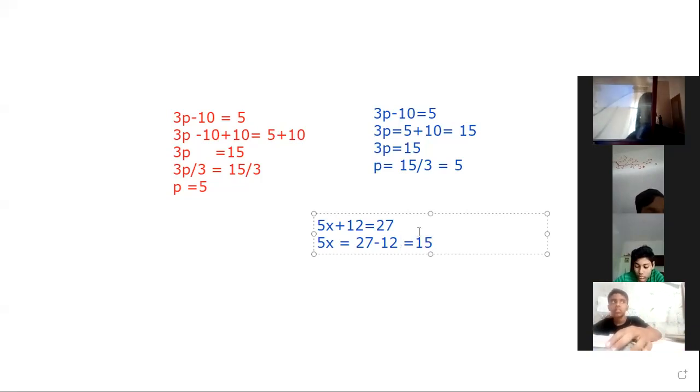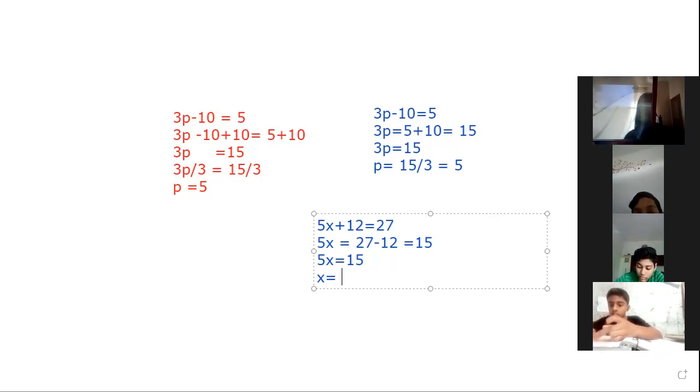Now our equation becomes 5x is equal to 15. Now we have to remove that multiplied 5 in LHS. Then what happens? That is divided by 5, 15 divided by 5. Please listen here. While transposing this multiplied 5 into RHS, it becomes division. That is 15 divided by 5. 15 divided by 5 is equal to 3.